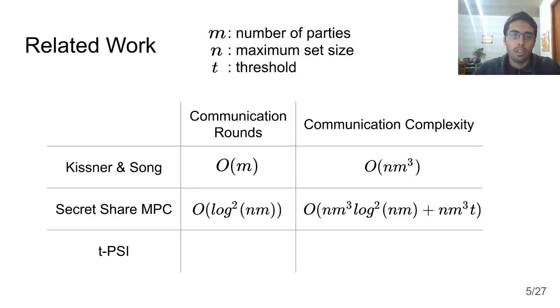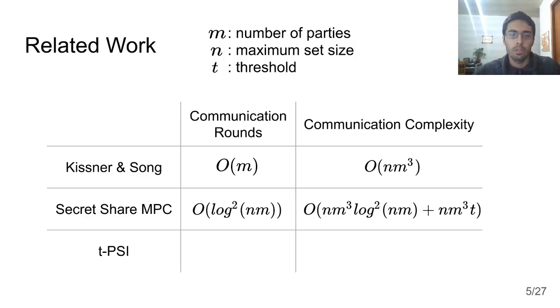So for related work, Kissner and Song proposed a method based on representing the sets with polynomials, and their method runs with communication rounds on the order of the number of parties, with a pretty high communication complexity.